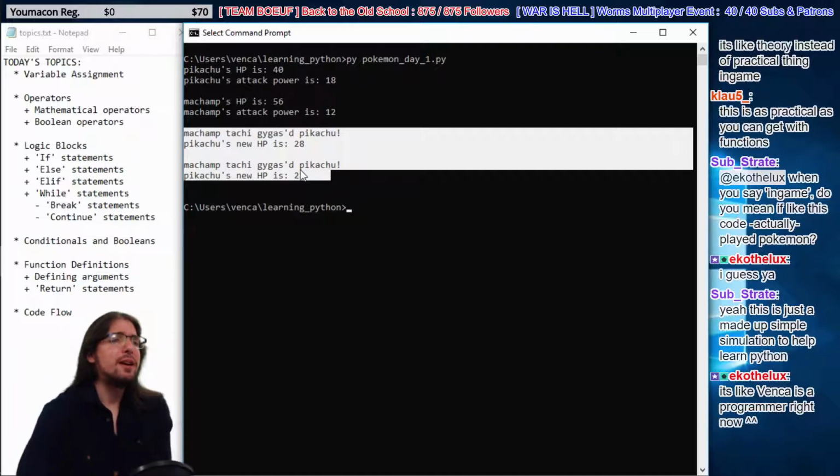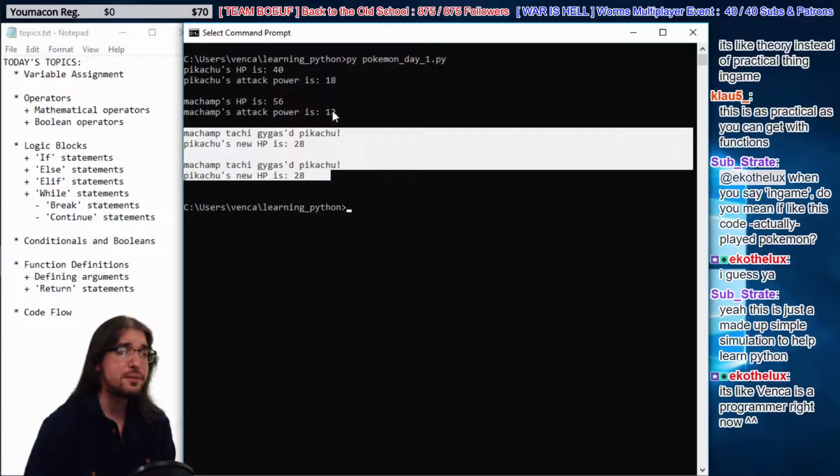So why? How come we attacked twice, but Pikachu didn't lose any health? He's still at 28, right? He started off at 40, and he lost 12 HP right here. But then the same thing happened. He started at 40 again, and he lost 12 HP. He's supposed to start at 28. All right, well, let's go look at our code.